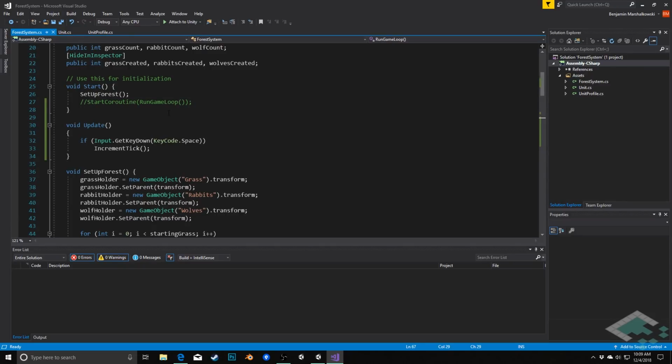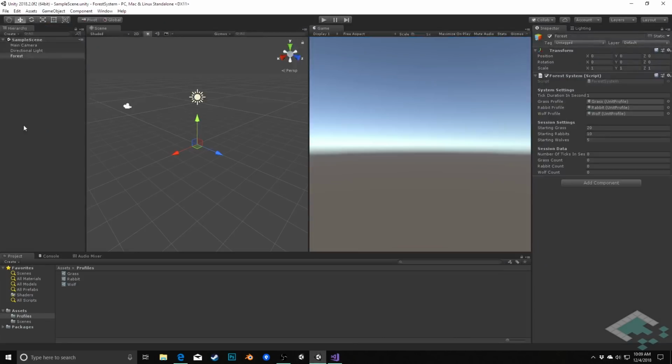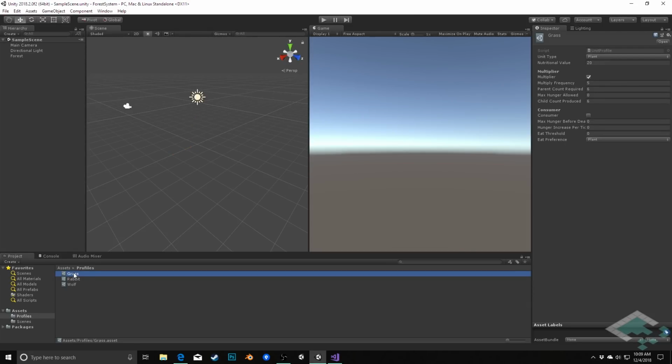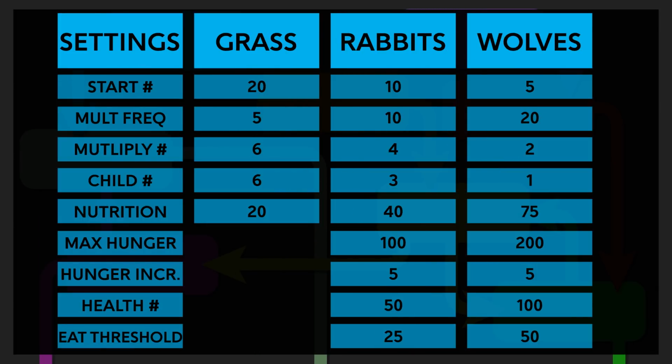So with those in place, the next thing I did is I took a look at the settings of our units. So I went into profiles and started looking through these. I'll actually put it up as a chart here just so we can see it a little bit more conveniently. But basically I wanted to look at what our starting setup is and see if there's any information I can glean out of this, like what our multiply frequencies are and what our hungers are, to get a sense of where things are going to be changing so that I can have a little bit better sense of what to look for.